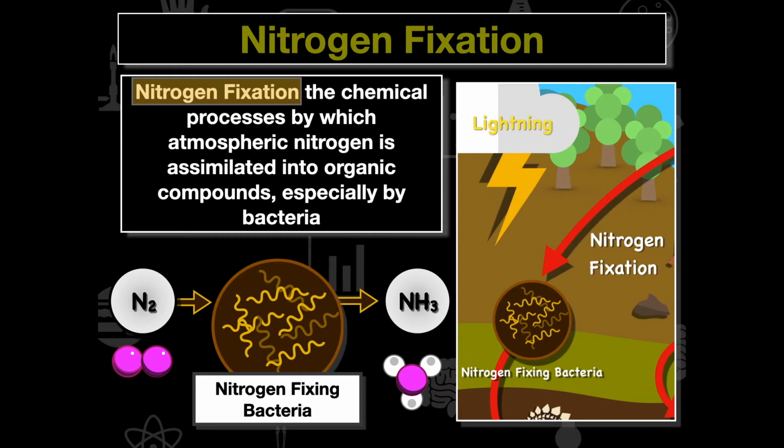And this is important because ammonia is water soluble and it's going to allow the movement of this nitrogen into the plant systems. So without the movement of that nitrogen into the plant systems, they would not be able to produce the necessary proteins and the necessary DNA, and the plants would not live. So these nitrogen-fixing bacteria on the nodules of many roots and plants are key in order for those plants to survive.